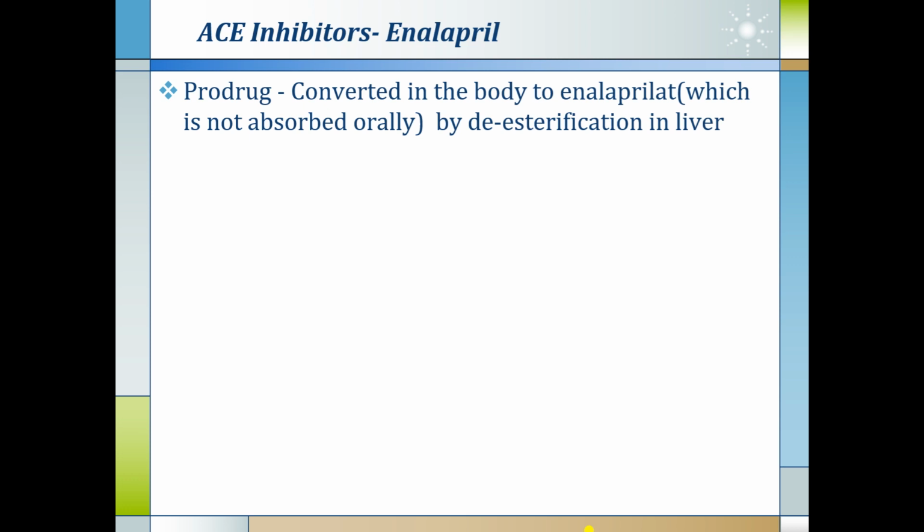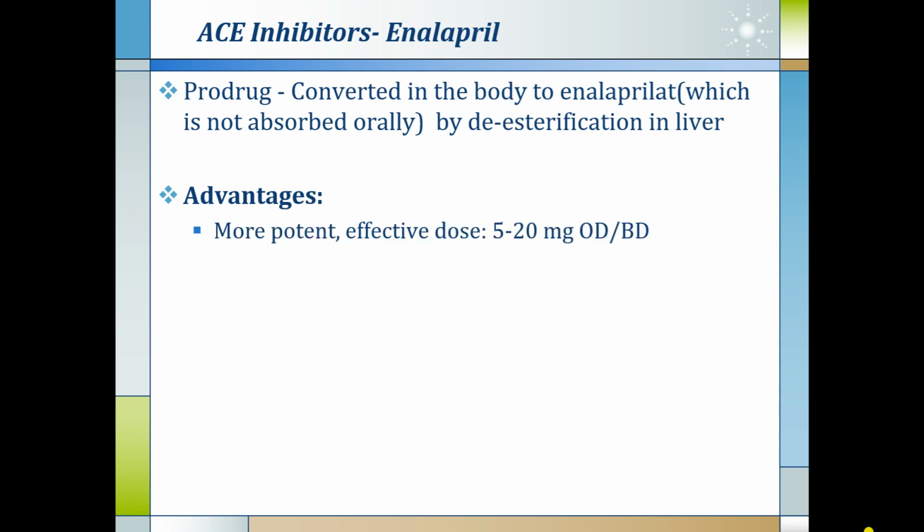It is converted in the body to enalaprilat, which is the active component. Enalaprilat is not absorbed orally, so we give it as a prodrug. This conversion is carried out in the liver by the process called de-esterification. So, advantages of enalapril. Here you assume that the mechanism of action, pharmacological action, therapeutic uses and other things remain the same.